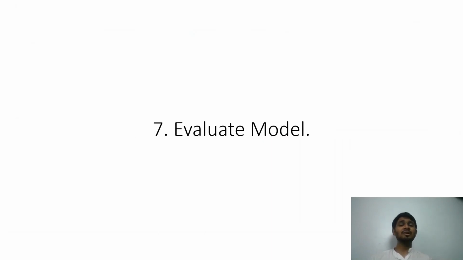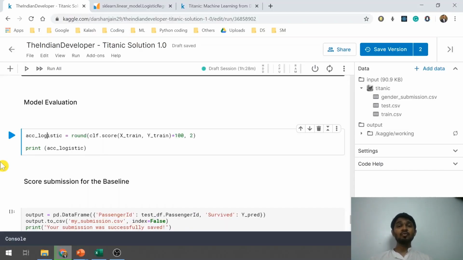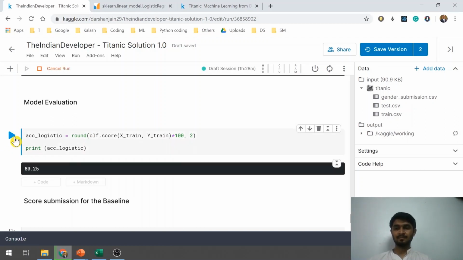Now the next step is to evaluate the model. By evaluation, I mean how correct our model is, or how correct the values that it has predicted are. To view how accurate our model is, we will be using a function called score, to which we will pass xtrain and ytrain values, and then we round it off to two decimal places by multiplying by 100. Once I run this part of the code, you will see the percentage accuracy on the train data set. So it says that our accuracy is nearly 80%, 80.25%. It's a pretty good accuracy, I would say, for the baseline that we have run.